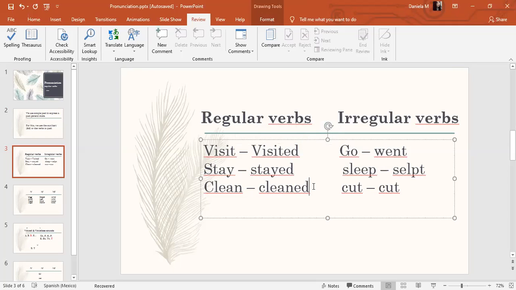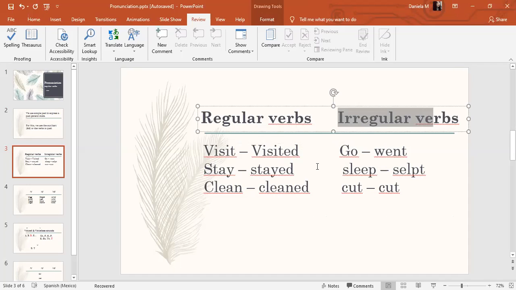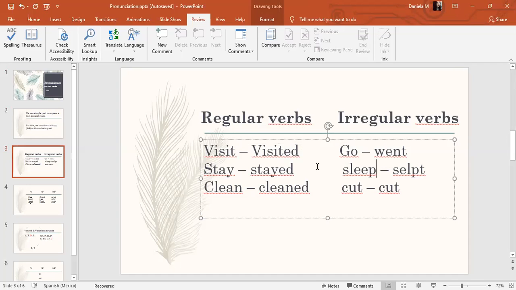We have ed at the end of the word. And irregular verbs, they do not have ed at the end of the word, right? For example, we have go and went, sleep, slept. As you can notice, the word changes or they stay the same. For example, cut and cut, but they do not end with ed.